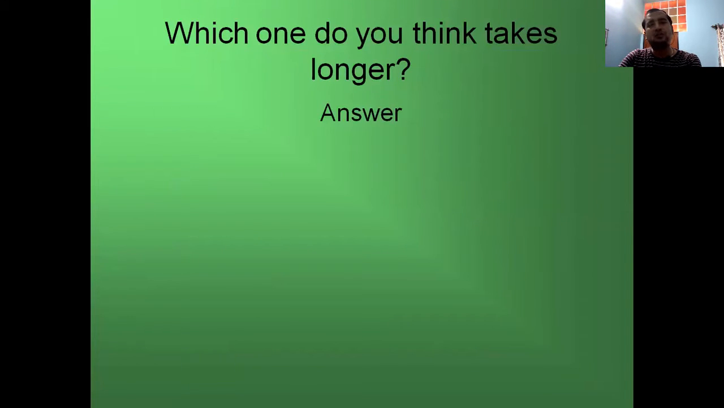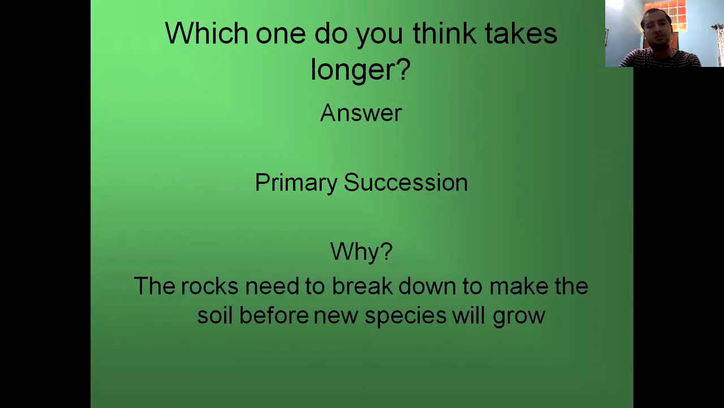So which one do you think takes longer? The answer is primary succession, because the rocks need to break down to make the soil before the new species will grow in that barren area.